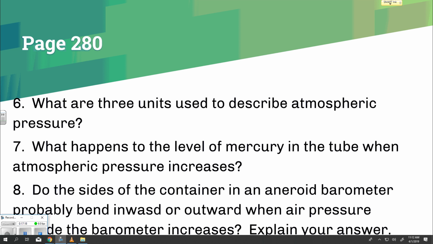Mercurial barometers were common in the past. However, because mercury is harmful, most scientists no longer use them. Instead, they use aneroid barometers.